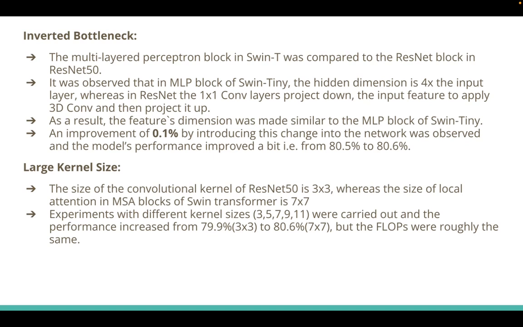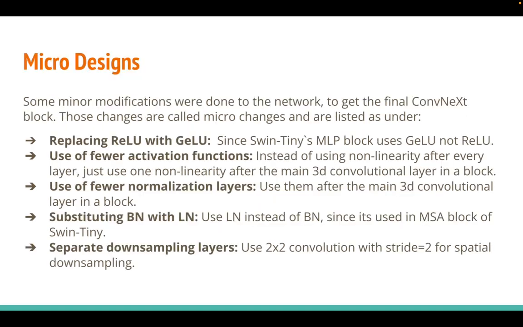Large kernel size. The size of the convolutional kernel of ResNet 50 is 3×3, whereas the size of the local attention of MSA blocks of Swin Transformer is 7×7. Experiments with different kernel sizes, that is 3, 5, 7, 9, 11, were carried out, and performance increased from 79.9 to 80.6, but FLOPs were roughly the same.